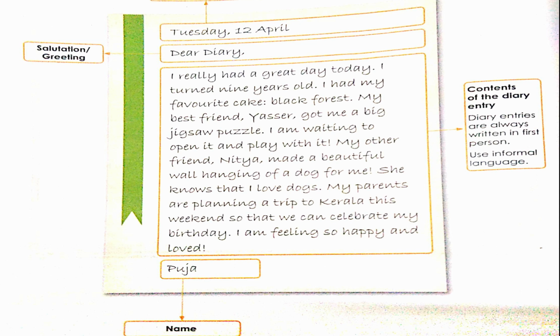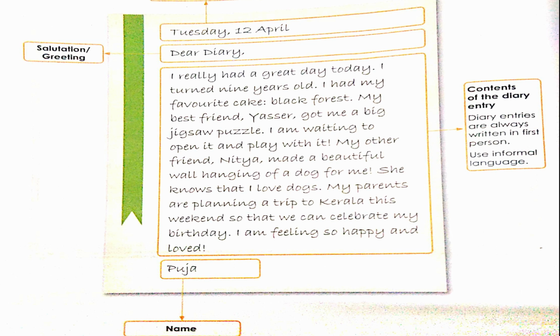So this is the main content of the diary, that the particular person who has written the diary is really happy. She has received many gifts, and because of her birthday celebration, many things are going on. A trip is also being planned by the parents, right? So she's really happy. Just below the content of the diary entry, we can see the space has been given and the name of the person who has written the diary, that is Pooja. So this is an excellent example of how a diary entry should be made.